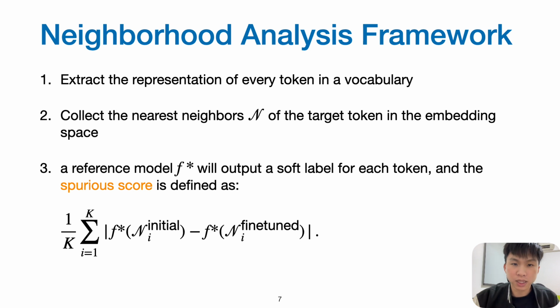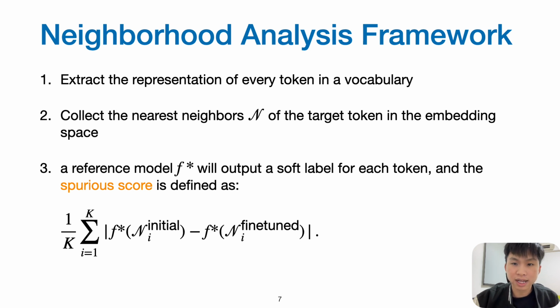Now we introduce our neighborhood analysis framework. To determine whether the meaning of a token has been lost, we examine its nearest neighbors. First, we extract the representation of every token in a vocabulary. Then we collect the nearest neighbors of the target token in the embedding space.